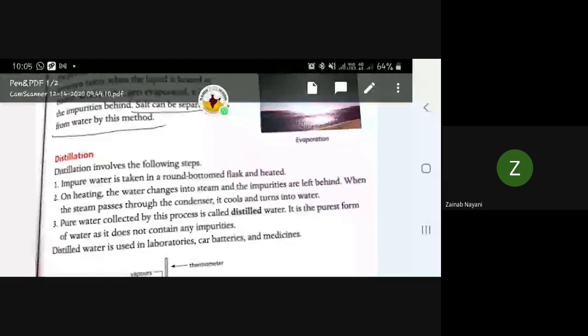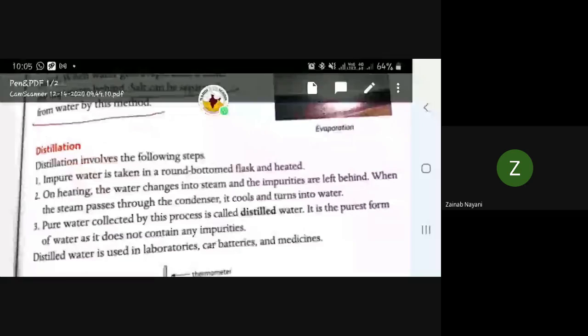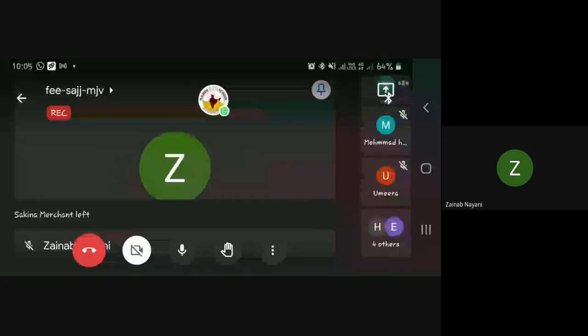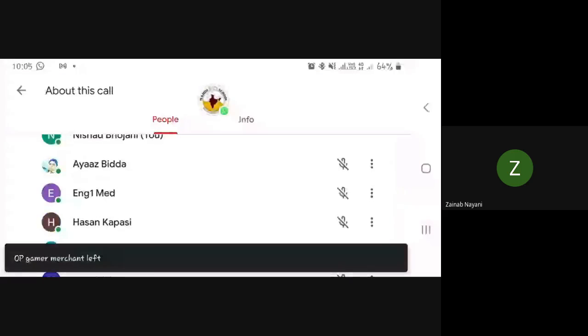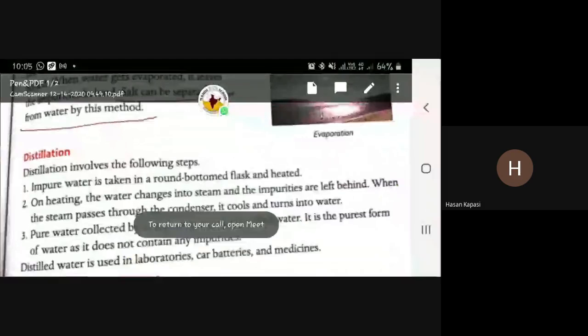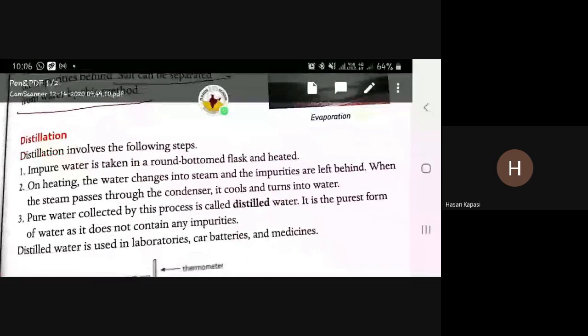Who will read? I want a new name. Yes, Zainab. Who is Zainab? Yes, Hasan Kapasi, start reading, beta, fast. Okay, let me finish this process. Yes, ma'am.